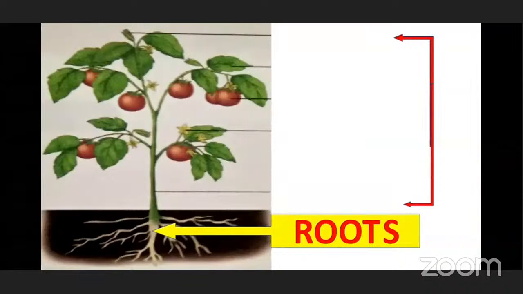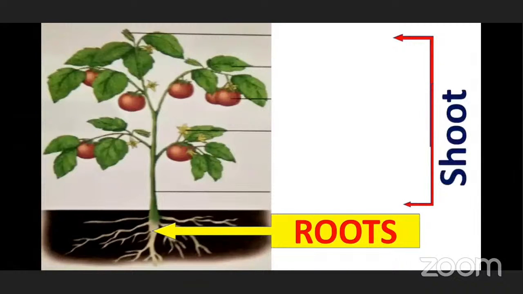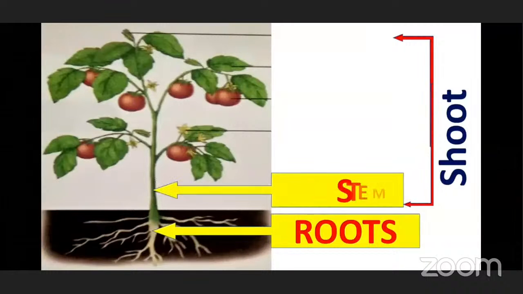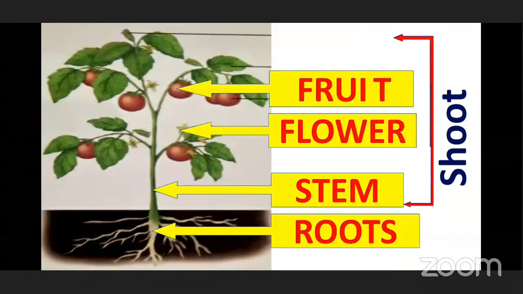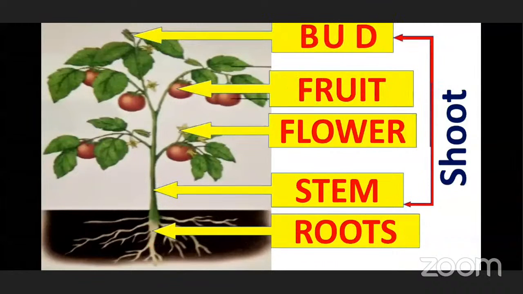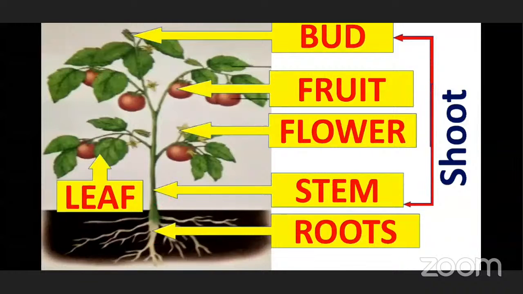Okay, and the part that grows above the soil is called shoot. And shoot includes stem, flowers, fruits, buds, and leaf. So first we will see what are roots and different types of roots.